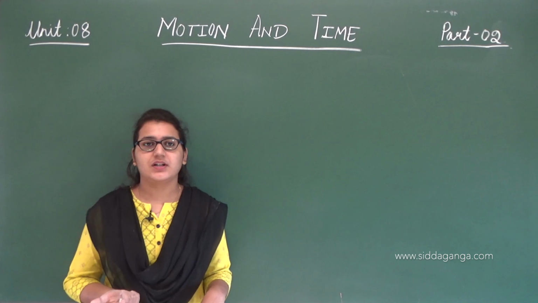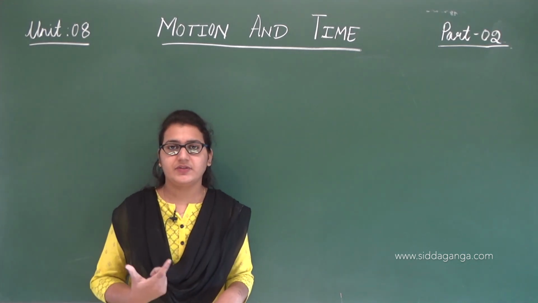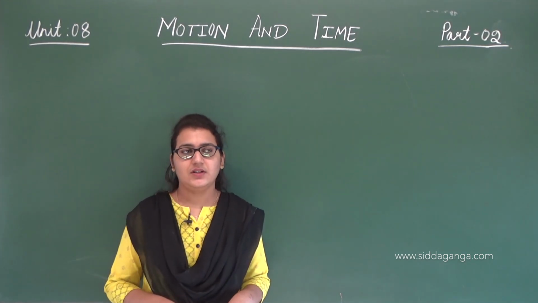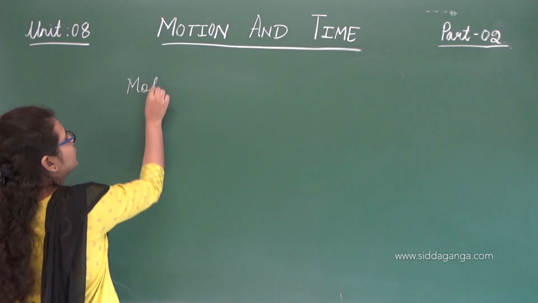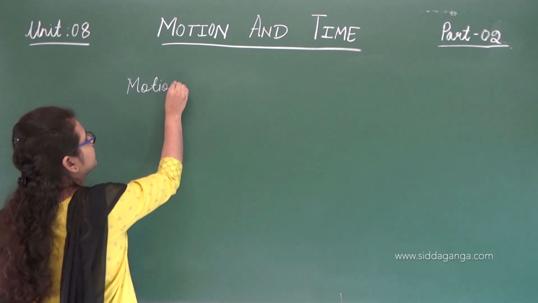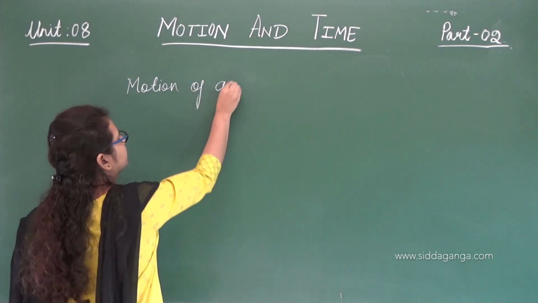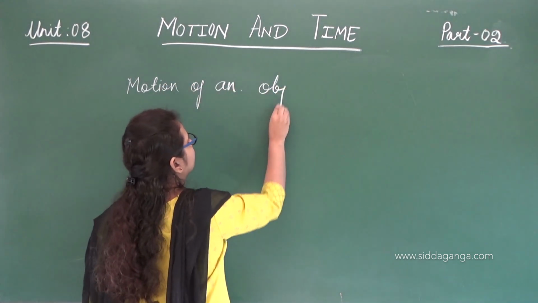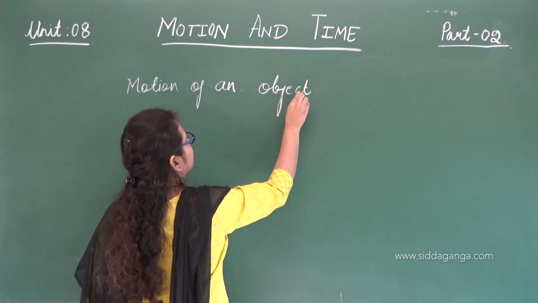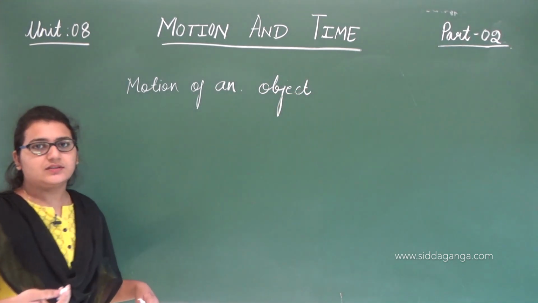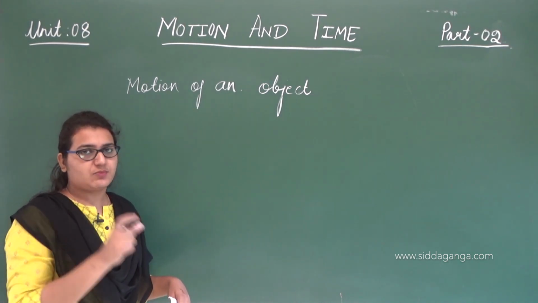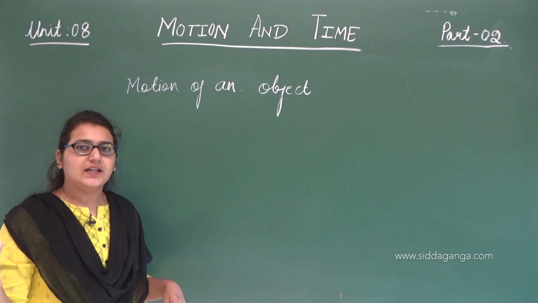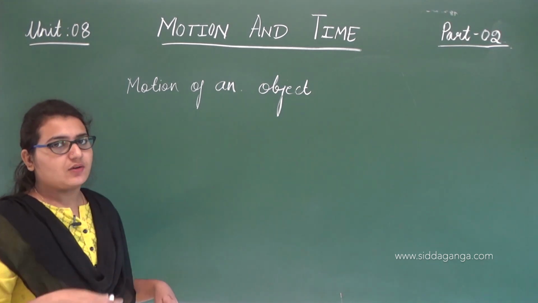And we have also studied many examples with different types of motions, right? So when we discuss the motion of an object, what determines it? Its position. Its change in position with time. Its position at a particular time determines the motion of an object, right?